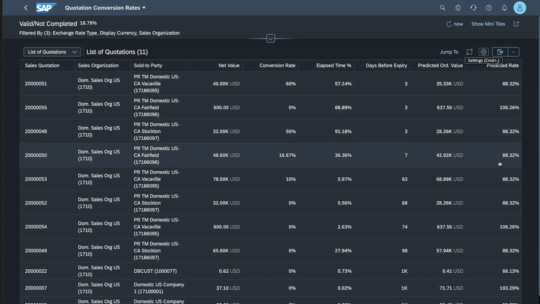And this value has been calculated, determined by the machine learning capabilities of SAP S/4HANA Cloud. So this is going to be of great help in helping me identify which of the quotations have a higher predicted rate of success than other ones.